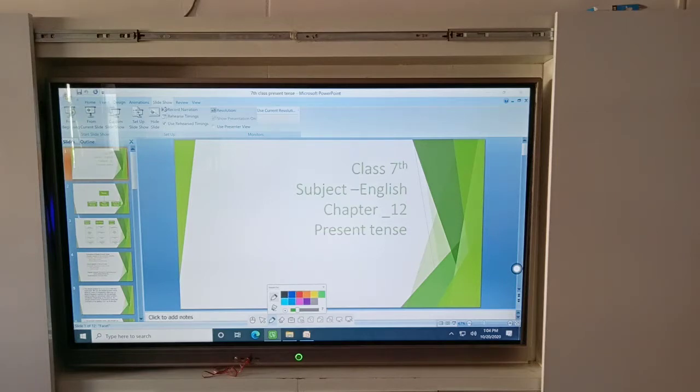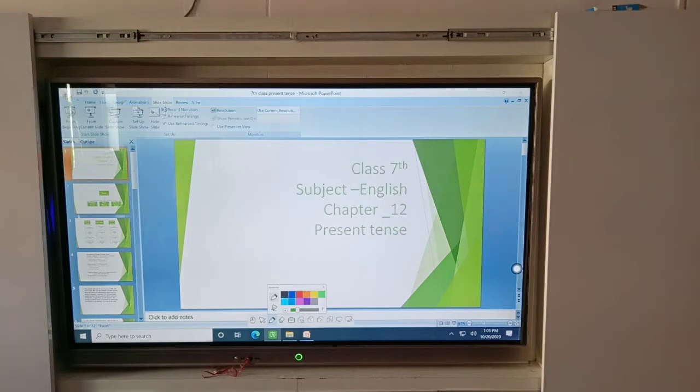All the students know about this. Tense is a form of verb which tells us about the time of an action. The tenses describe the time of an action. It is important not to confuse the name of a verb tense with the way we use it to talk about the time. We use the tense to describe the time of an action, when the action is done.